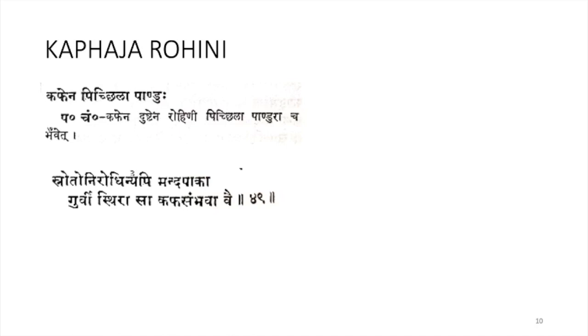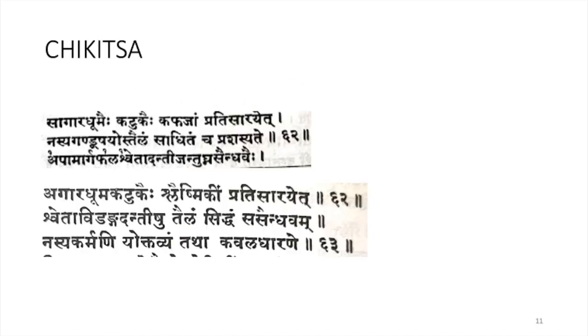Next, the treatment of Kaphaja Rohini. Sagara dhumehi kadugehi kabajam pradisarayed nasya gandushayo stylam sadidam cha prashasyade apamarga phalakshveda dandi jandukne saindavehi. So Agara Dhuma means the soot from the house, from the walls.